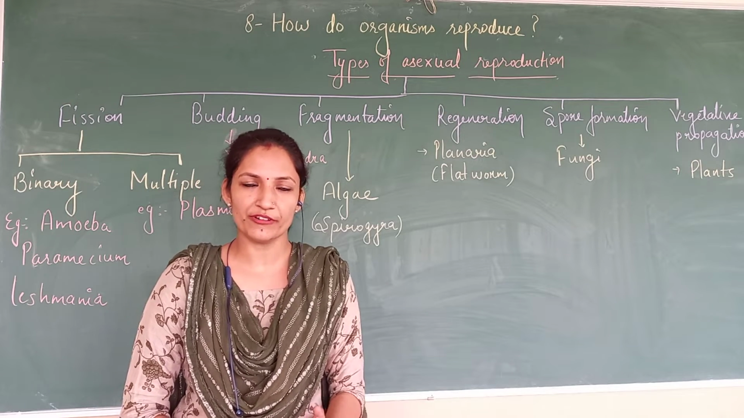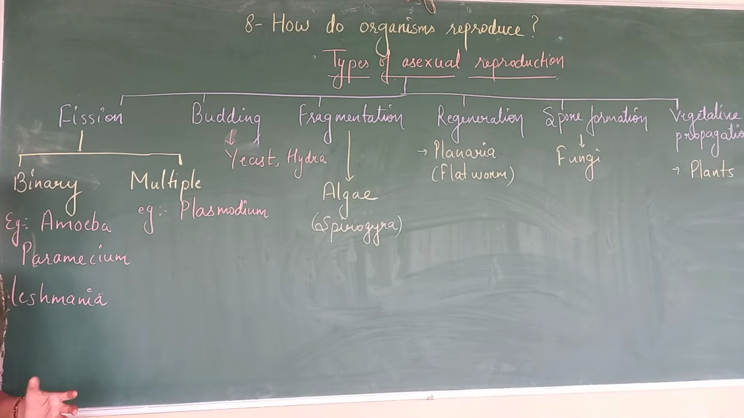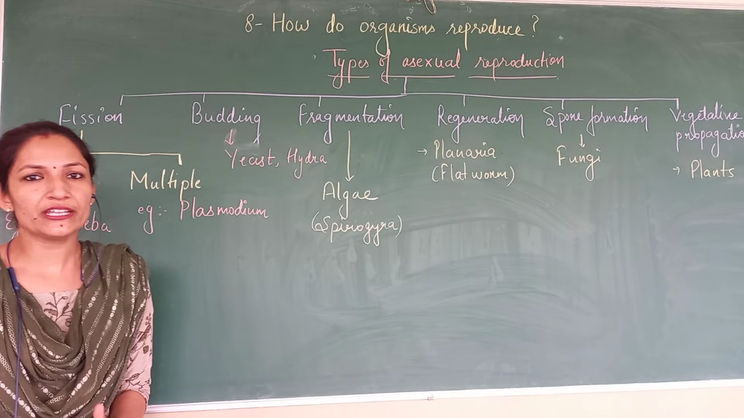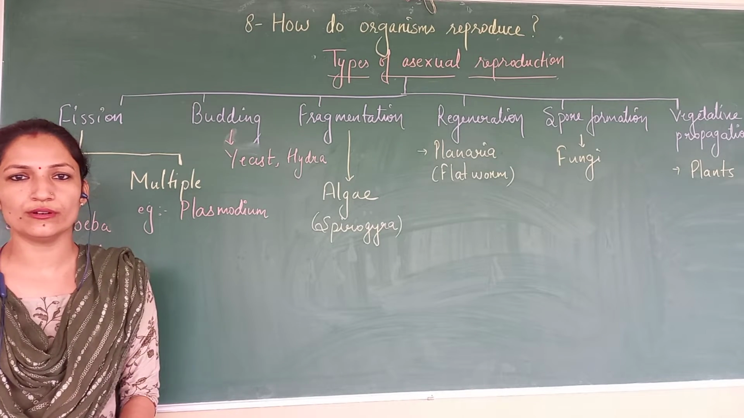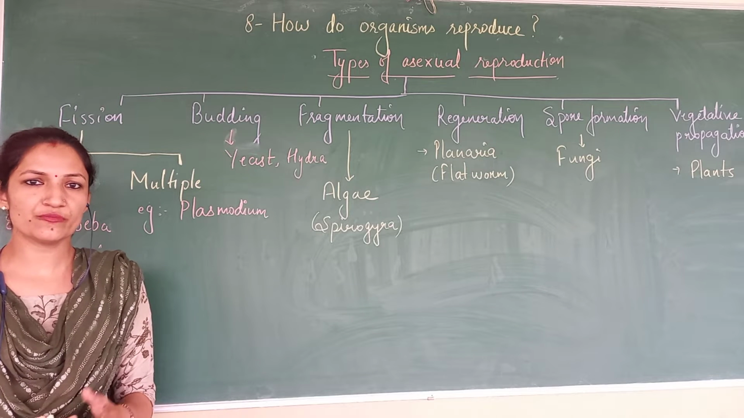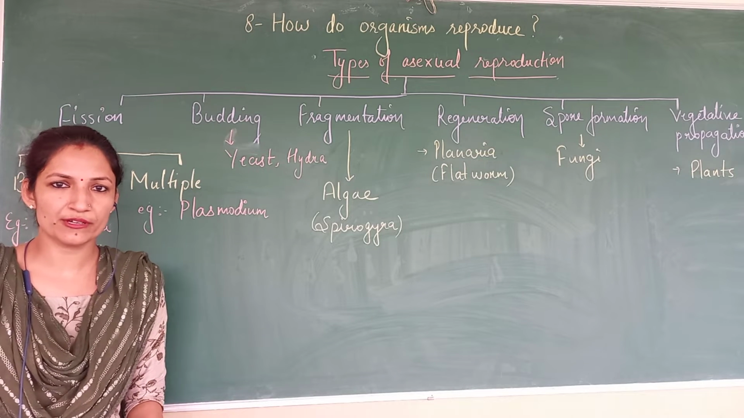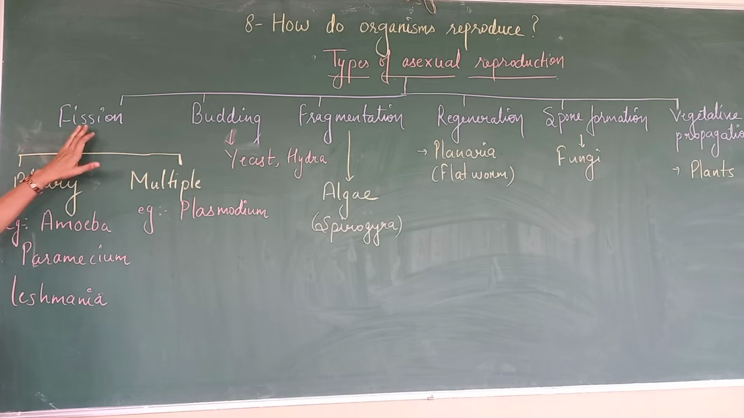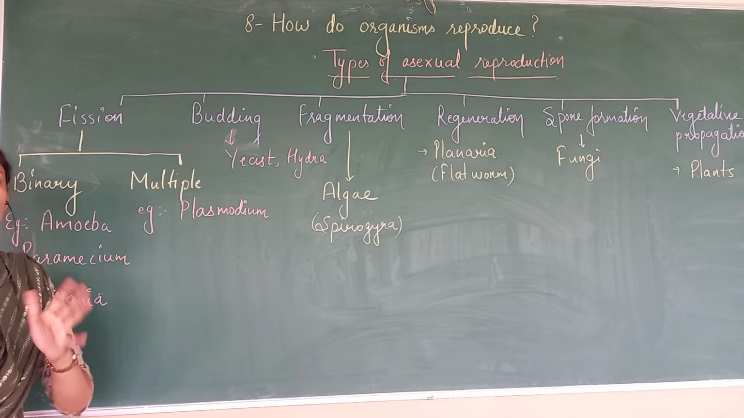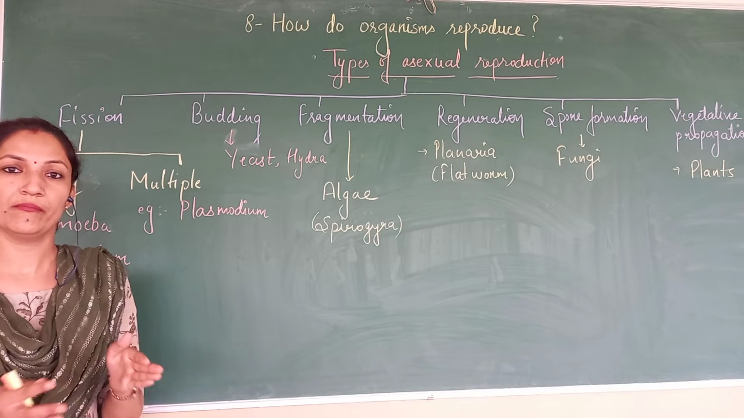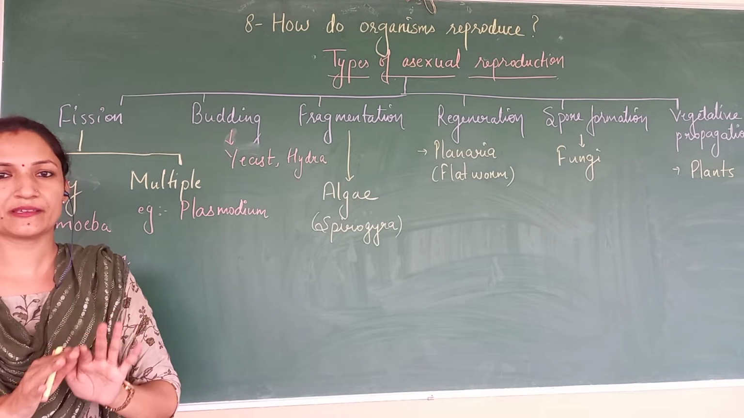So let's talk further. The very first, which we are studying from our junior classes, is fission. You read about binary fission. Here we are going to introduce multiple fission also. So what is fission? Fission is splitting of a cell into two or many. The cell is going to break into two or more cells. This is called fission. One term is fusion, so don't get confused between these two. Fusion is to mix and fission is to separate.